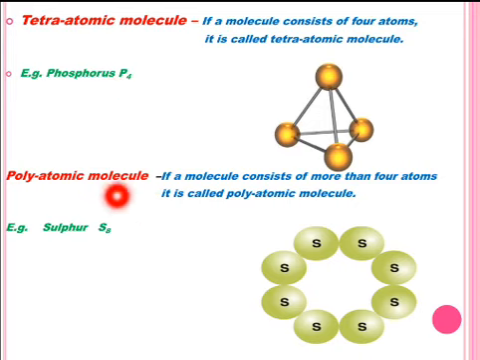Polyatomic molecule. Poly means many. If a molecule consists of more than 4 atoms, then it is called polyatomic molecule. For example, sulfur. To make molecule of sulfur, 8 atoms of sulfur are needed. You can see from here in this picture that 8 atoms of sulfur are chemically bonded to form molecule of sulfur with the molecular formula or chemical formula S8. So its atomicity is 8 and it is called polyatomic molecule of element.